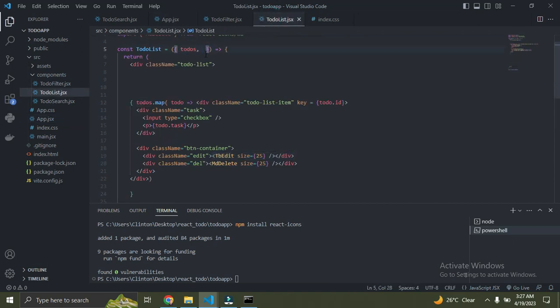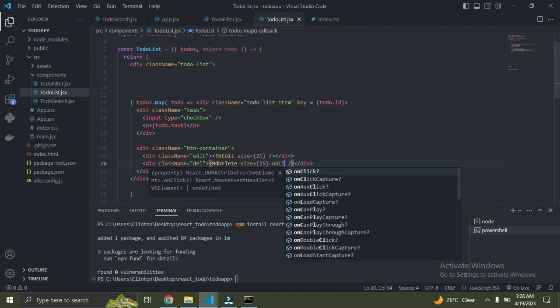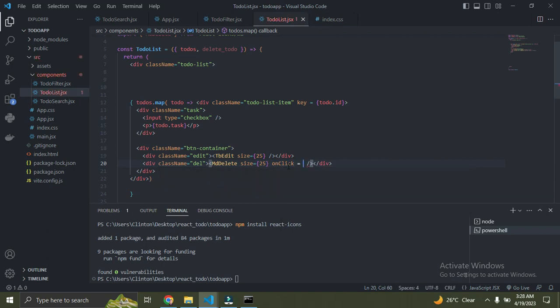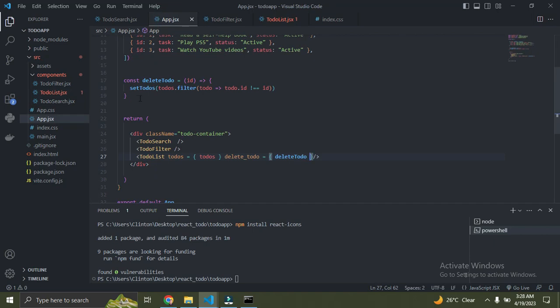So say delete_todo. You get it? So that's that. So once you've gotten that, just come down to this delete button. So you're going to simply add a click event there. So say onClick should be equal to, and it's going to also have an arrow function. That's because we are also passing an argument. Remember, this function we have here has a parameter. It has a parameter called id, and every parameter always requires an argument.